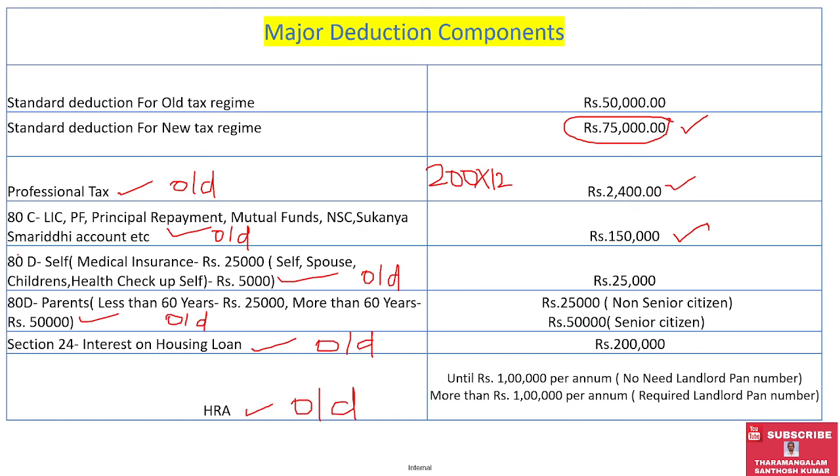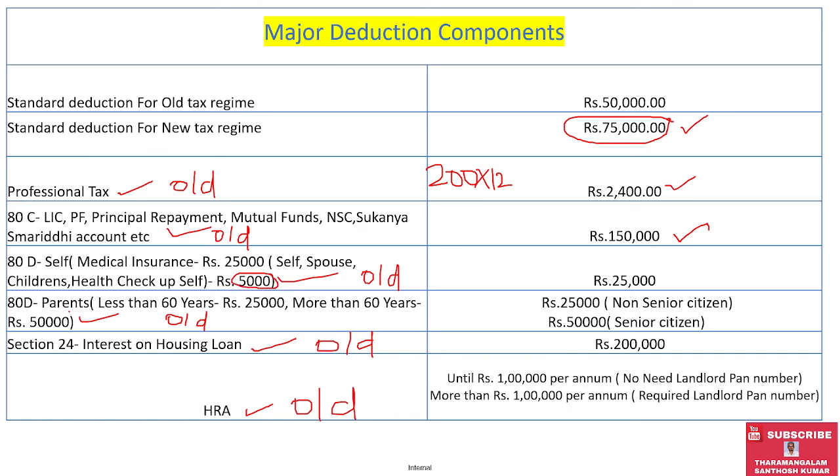For 80D self, medical insurance for self and dependents, meaning self, spouse and children, 25,000 rupees can be shown as a deduction, whereas for health checkup only 5,000 rupees can be declared.